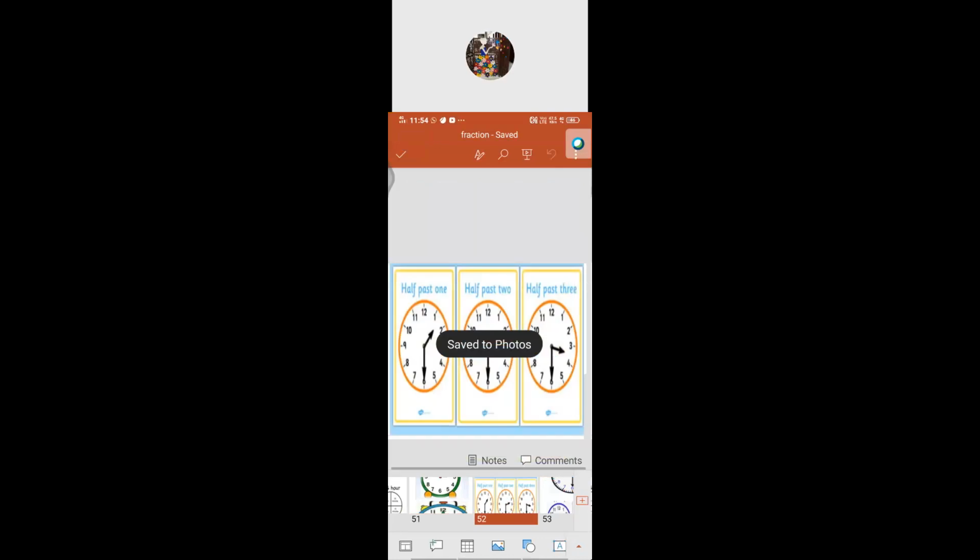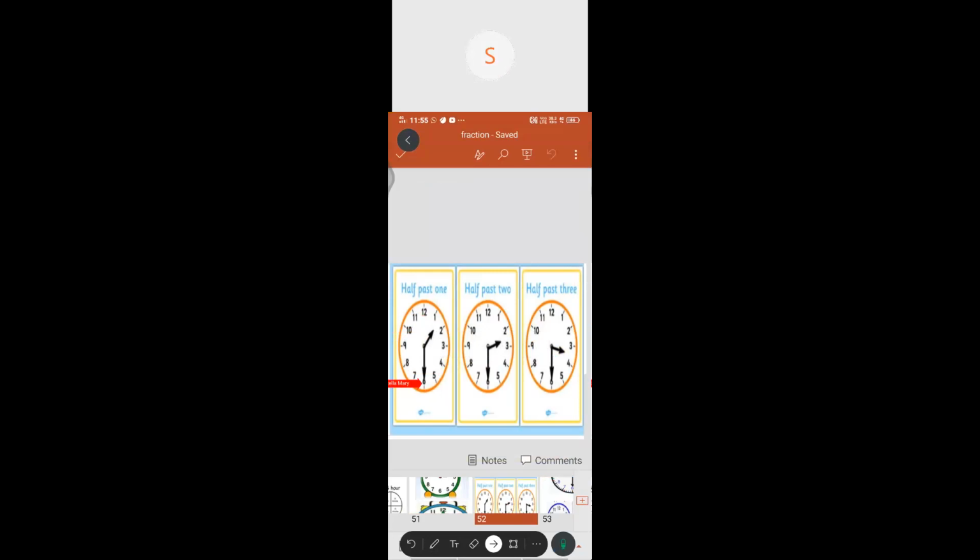Half past. So half past means what I said? Half of the circle. That means the minute hand moves halfway around the clock. Doesn't it look like half of a circle? So from the 12 it has been moved to where? 6. So at half past, the minute hand will always point to the 6.